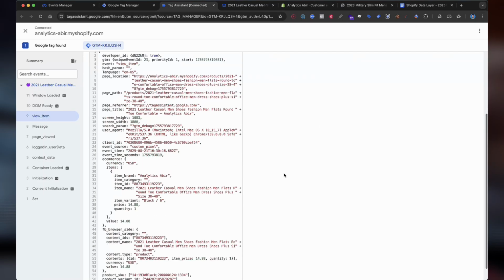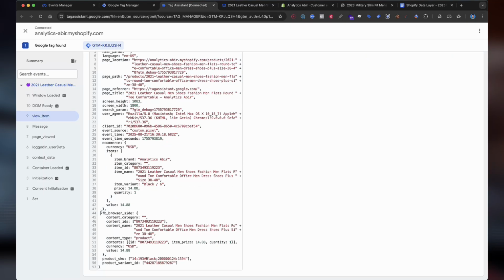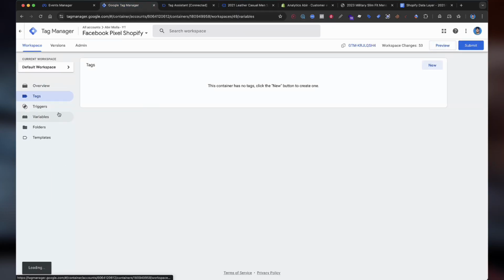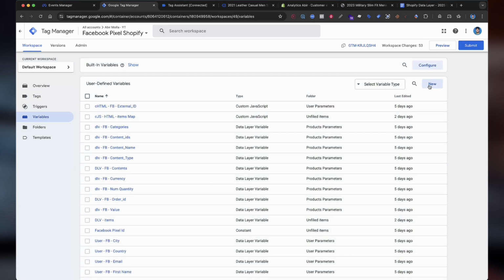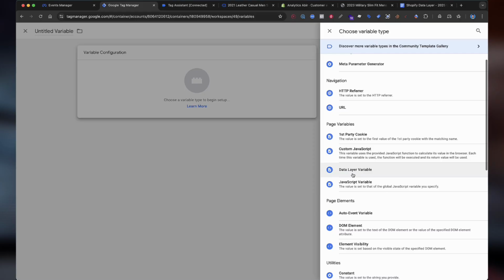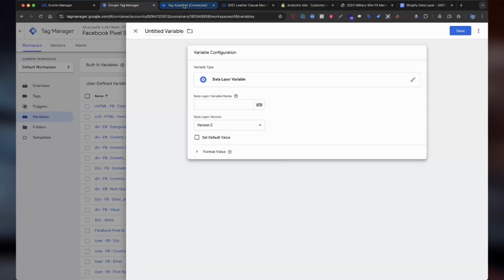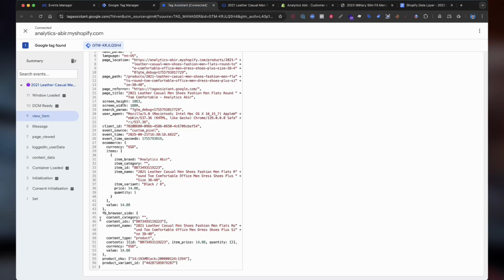And go to the data layer. We need to create this product information as a data layer variable for Facebook pixel. Go to the Tag Manager section and select Variables. In the Variables section, select New and Data Layer Variable. Now we need to pass this information like the content category, content IDs, name, and type. Contents is required for catalog ads, along with the currency and value.